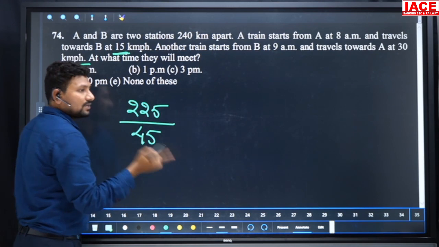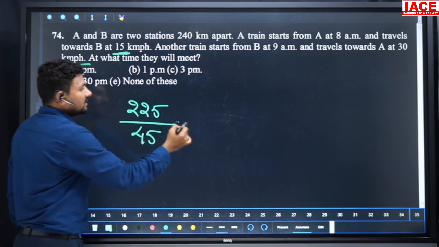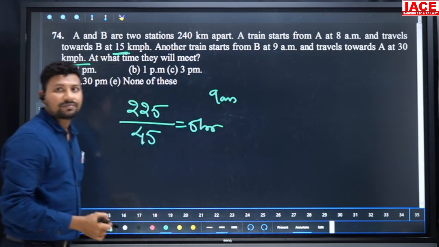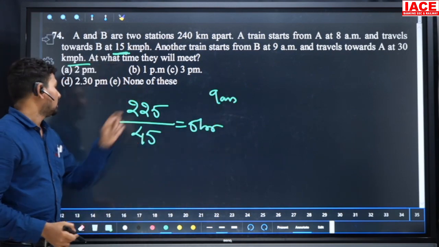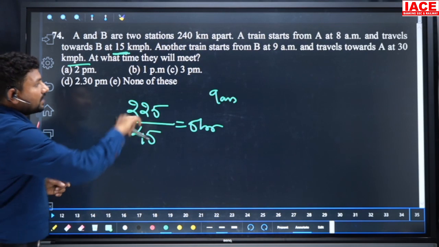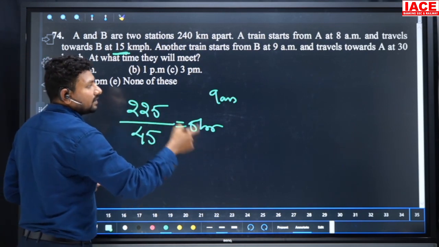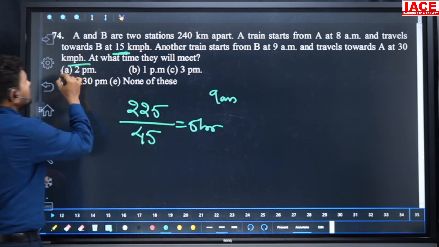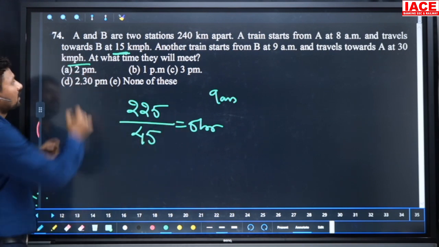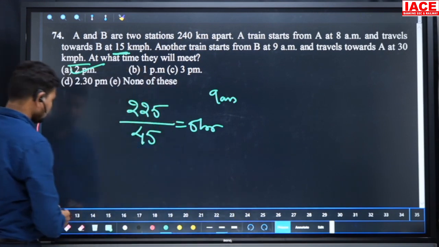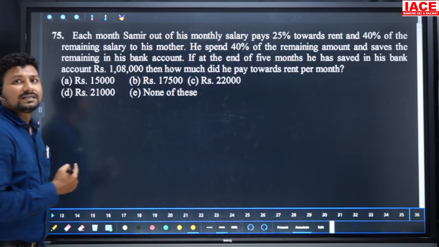Then 15 kmph and 30 kmph. Total speed in opposite directions is 45 kmph, so 225 divided by 45 is equal to 5 hours. Both start at what time? 9 o'clock now, since 15 kilometers are already covered. 9 o'clock plus 5 hours is 14 hours, which is 2 p.m. Our option is A. The question number is 75.